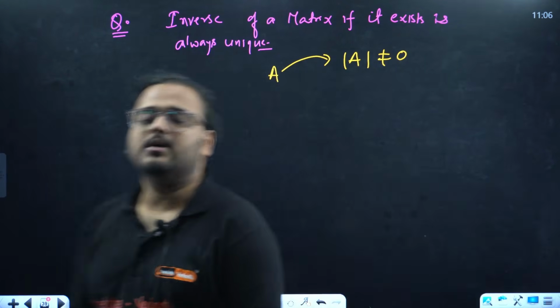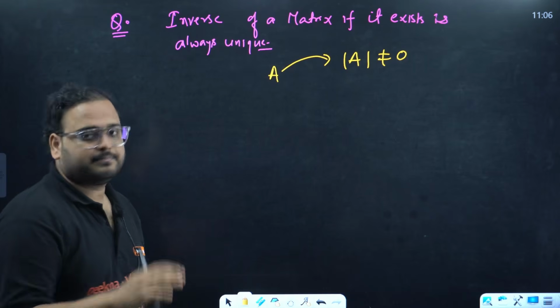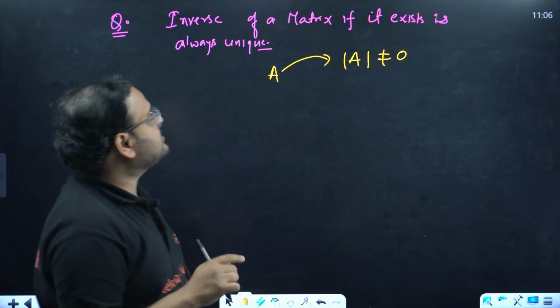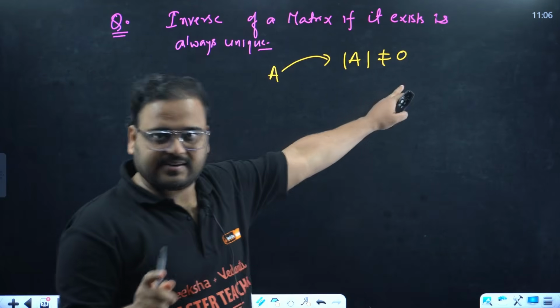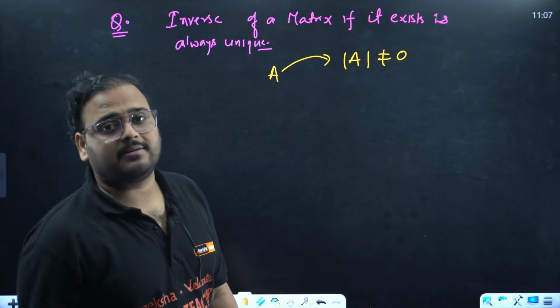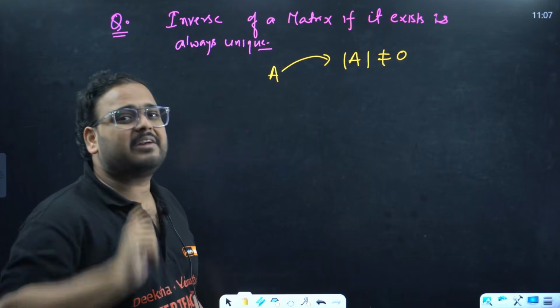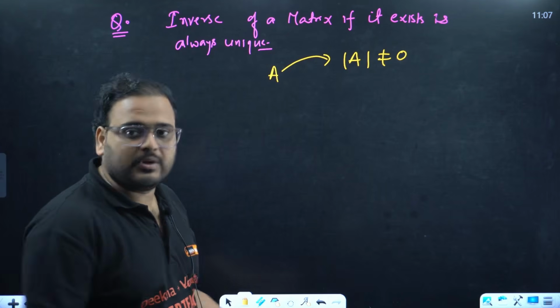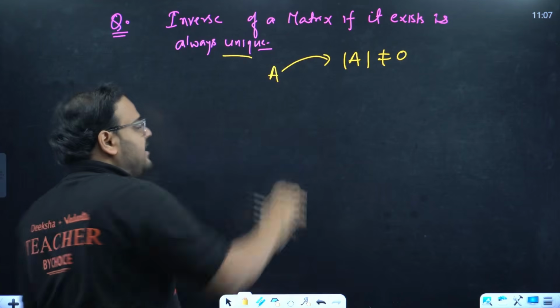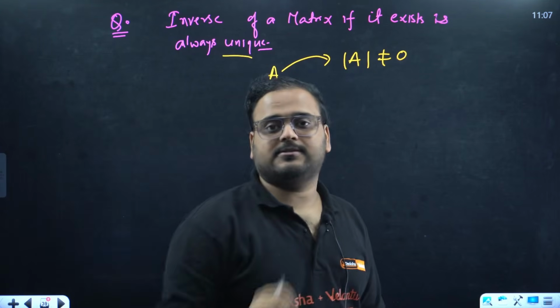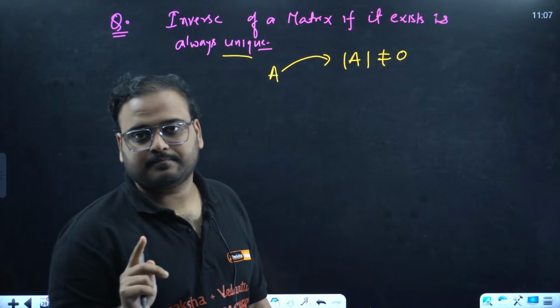Great, makes sense. So the inverse, if it exists, must be unique. It means we cannot have two different answers for the same matrix inverse. Unique means that for the same matrix A, we cannot have two different inverses. We have to prove that.